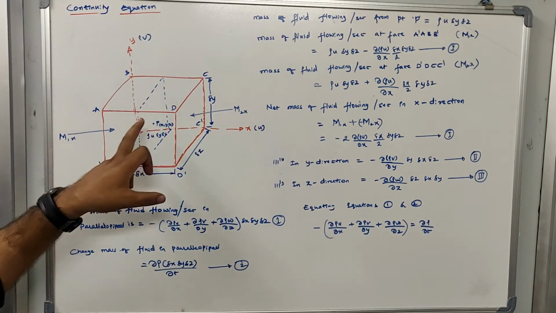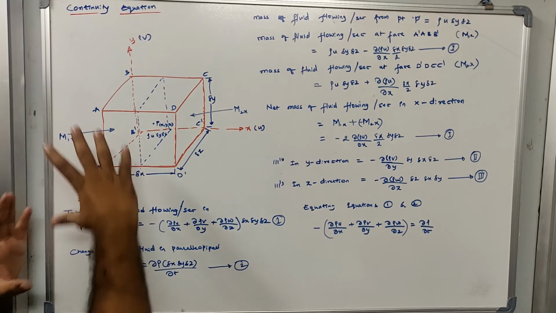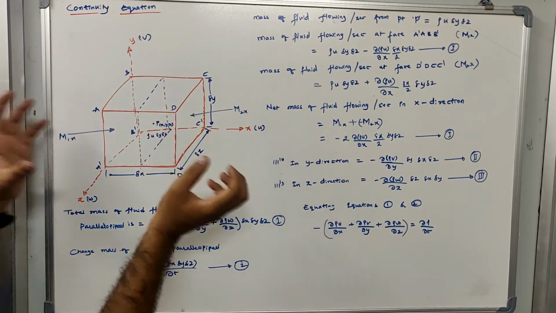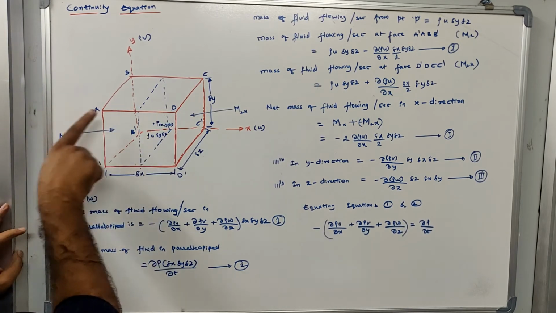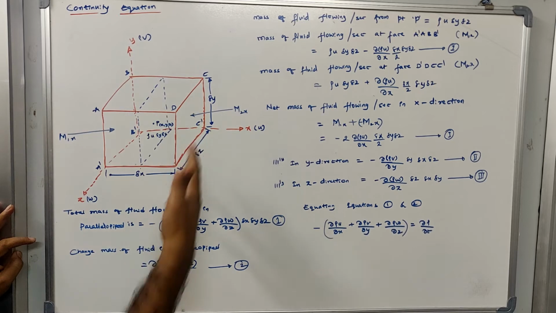Now at that particular point, we would like to understand what are the velocities that are available. Now this is the parallelepiped. In this imaginary parallelepiped, imagine from all the directions the water is flowing inside. Let us first understand what are the different faces from which the water could enter into this parallelepiped.